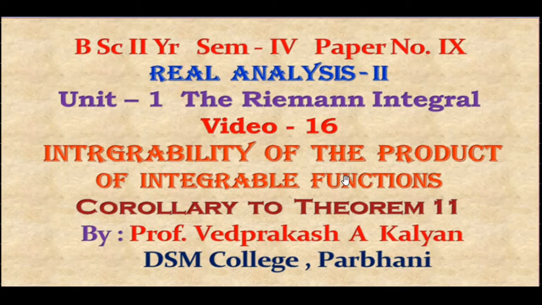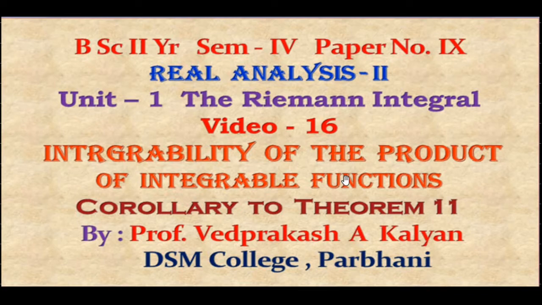Now using these three theorems 9, 10 and 11, and also using some theorems which were already proved earlier, such as theorem number 5, in which we have proved that the sum of integrable functions is integrable, which means that if f1 and f2 are two integrable functions, then their summation, that is f1 plus f2, is also integrable on the closed interval a to b. That we have proved in theorem number 5.